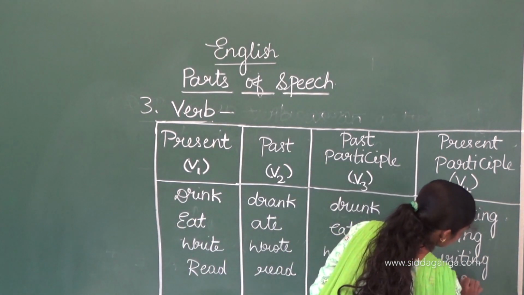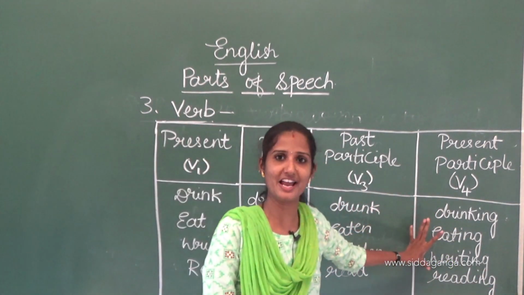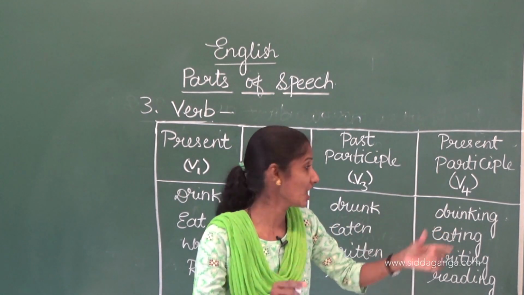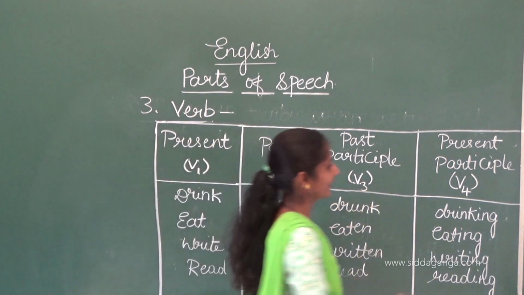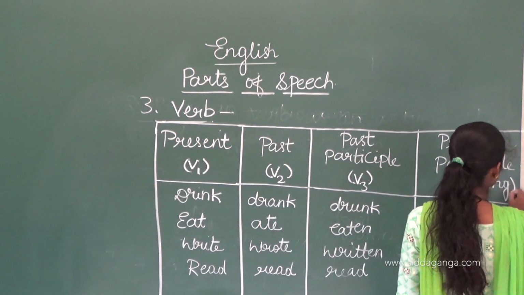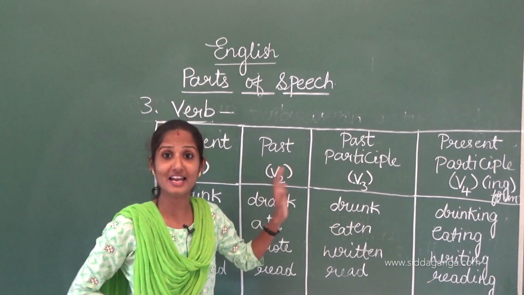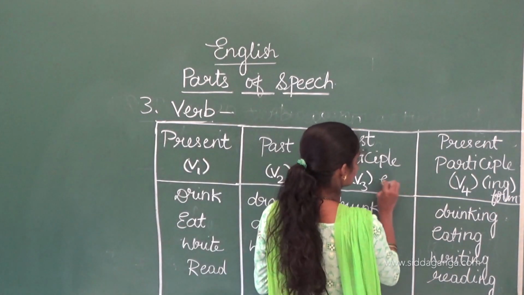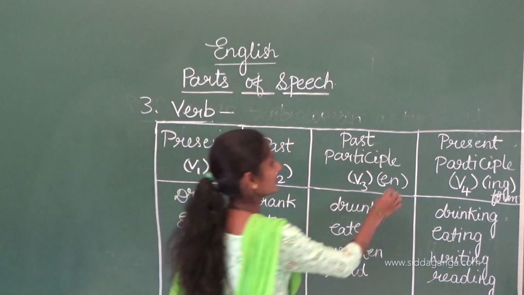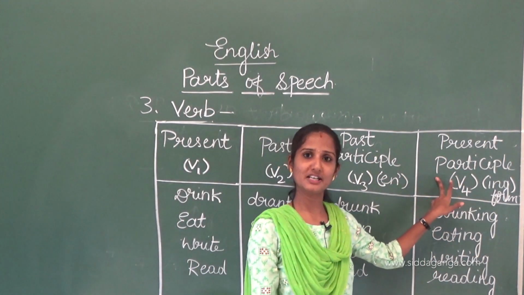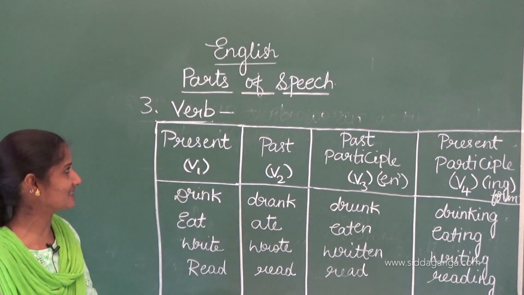So observe the verbs here. Again and again I have added ing to the base form of the verb. Then we can also call it the ing form. This verb is also called the ing form, and it is used as a participle. The past participle is also called the en participle. The present participle is also called the ing form. So here I have written four examples.